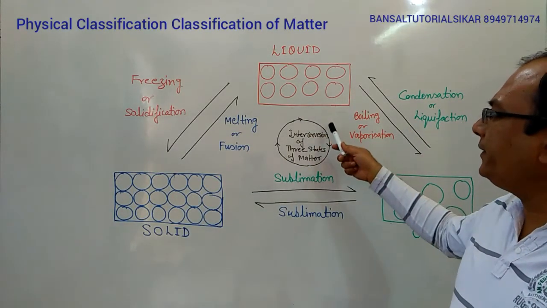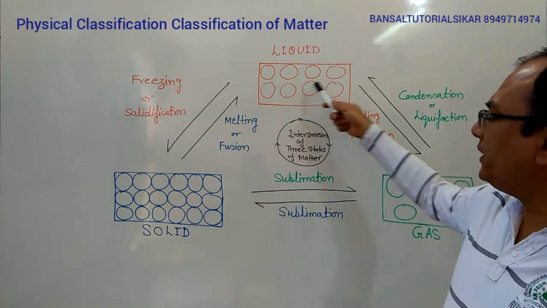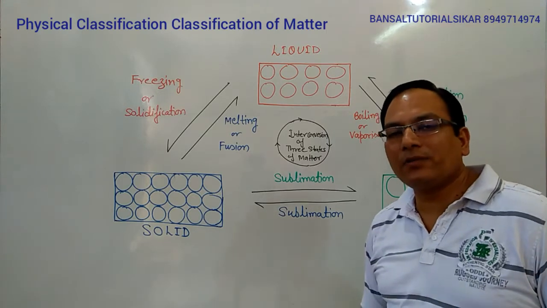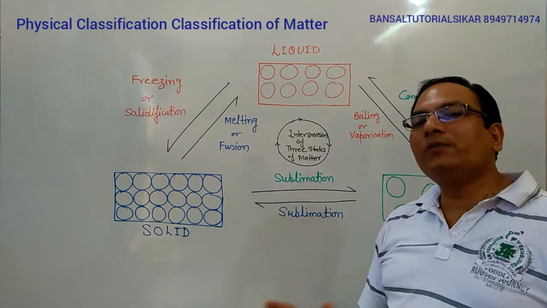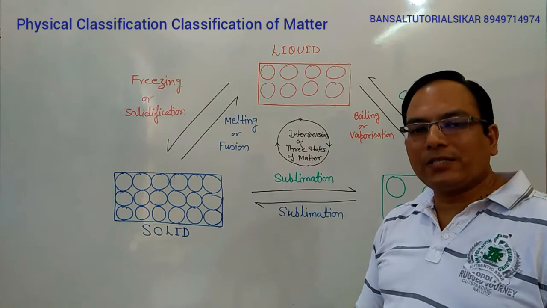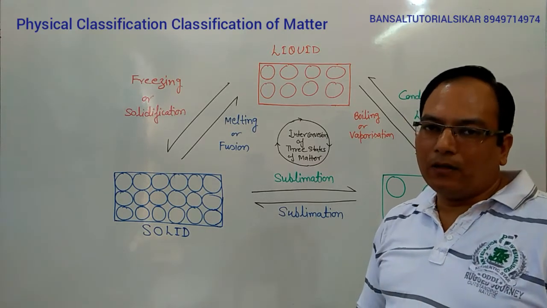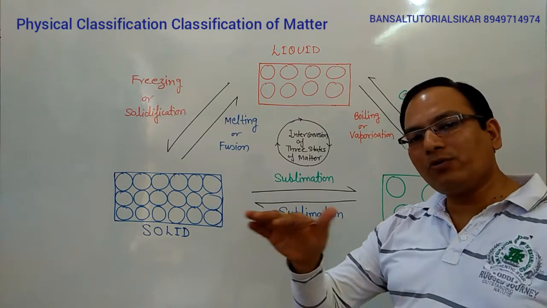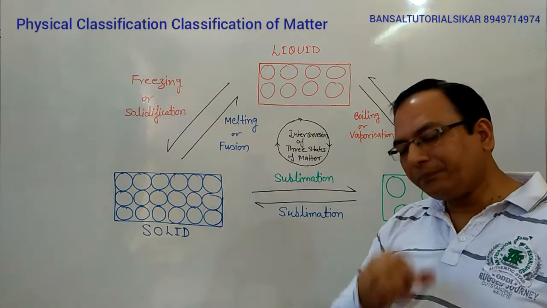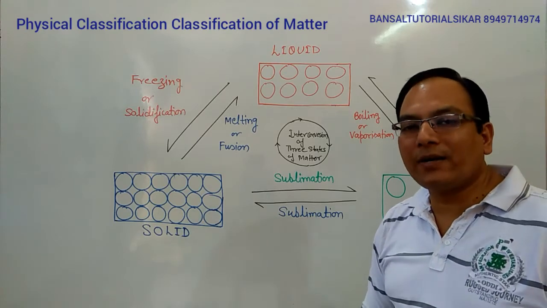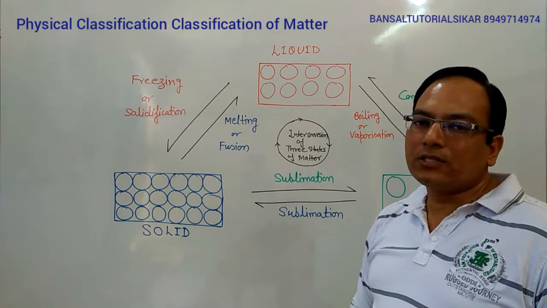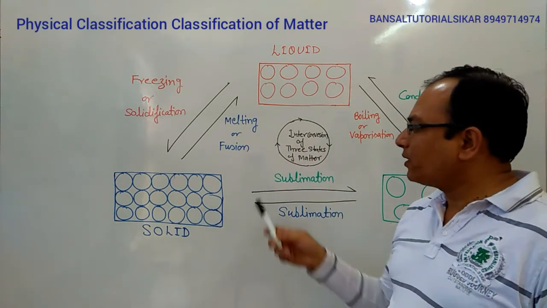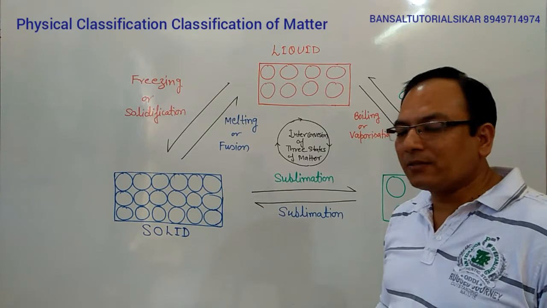Students, this is the interconversion of the three states of matter. What is the meaning of interconversion of the three states of matter? Conversion of the different physical states of matter into each other, like solid into liquid, liquid into gas, and gas into again liquid, liquid to solid. That is called interconversion of the states of matter. So in this diagram, you can see how this interconversion takes place.